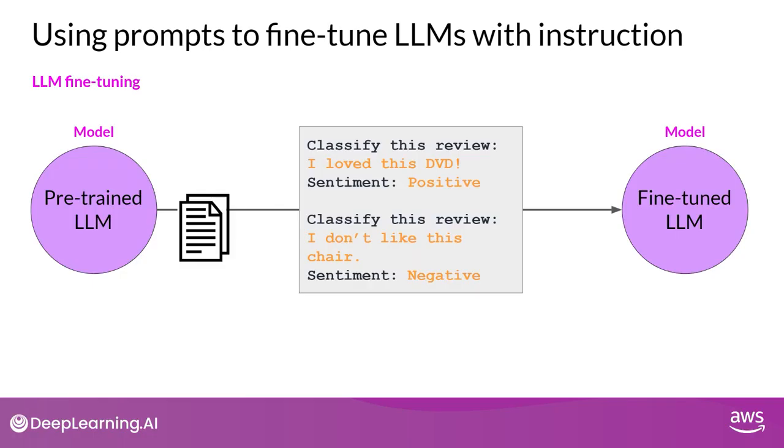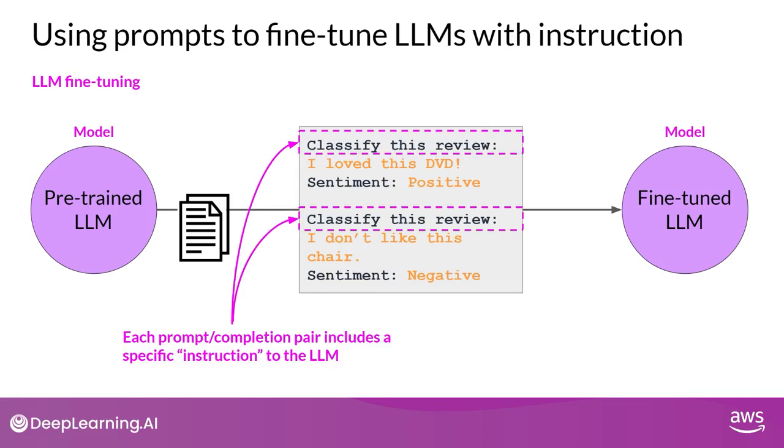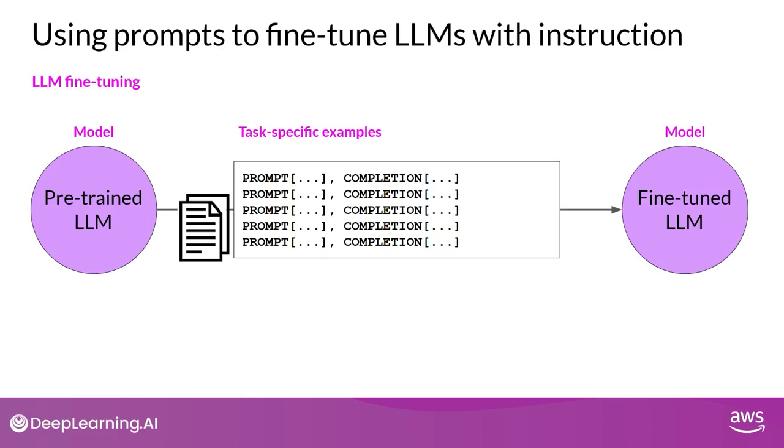Let's take a closer look at how this works. Instruction fine-tuning trains the model using examples that demonstrate how it should respond to a specific instruction. Here are a couple of example prompts to demonstrate this idea. The instruction in both examples is classify this review, and the desired completion is a text string that starts with sentiment, followed by either positive or negative. The dataset you use for training includes many pairs of prompt completion examples for the task you're interested in, each of which includes an instruction.